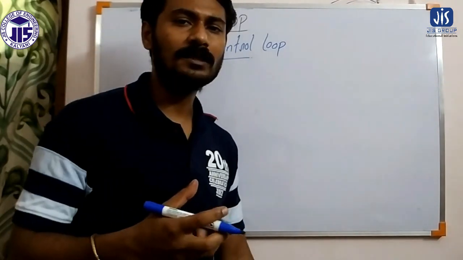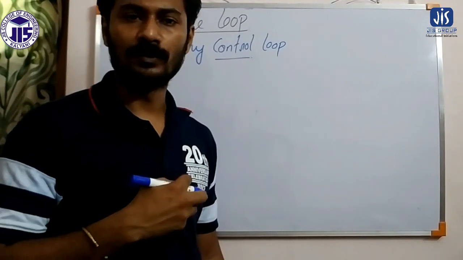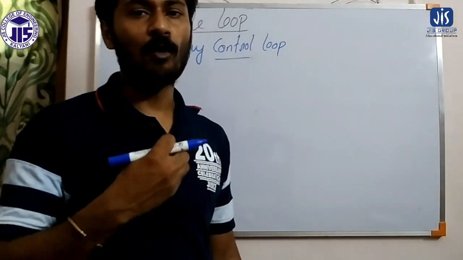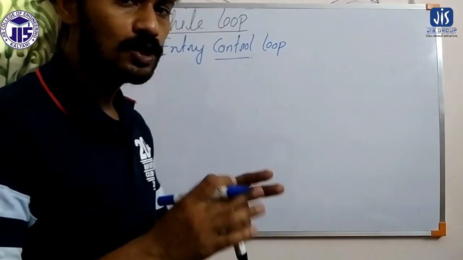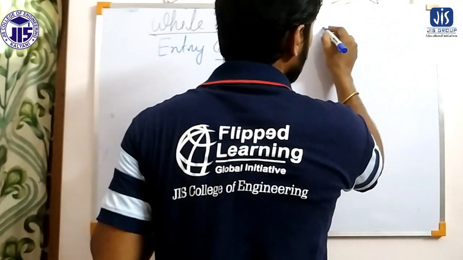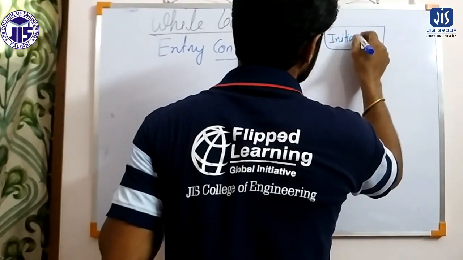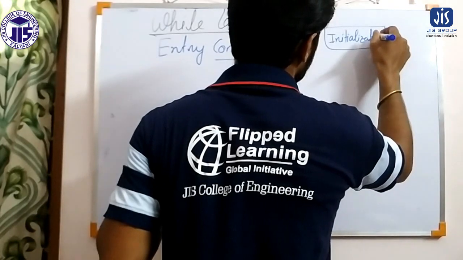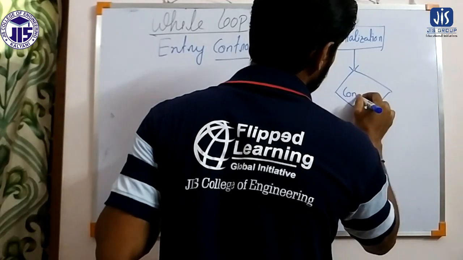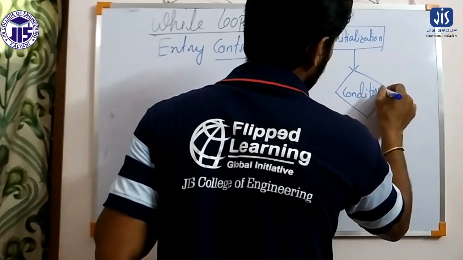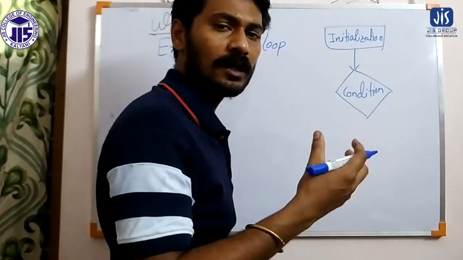As already we have discussed, in case of entry control loop, the condition will be verified before executing the body of the loop. Or in other words, the body of the loop execution depends on the condition. The flowchart, if you can remember, was like this. First we have to perform the initialization operation. After initialization, we apply the condition. Now, there are two possibilities for this condition.